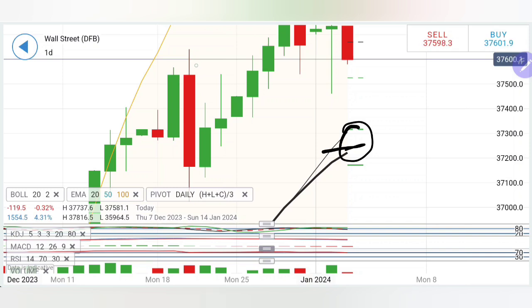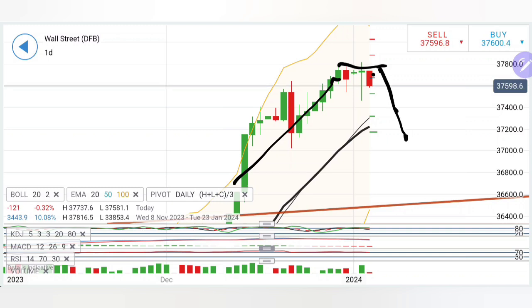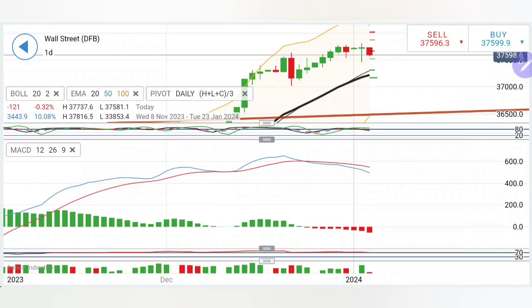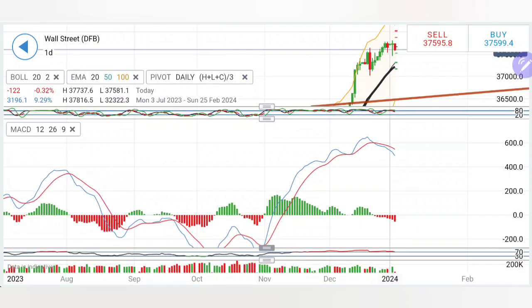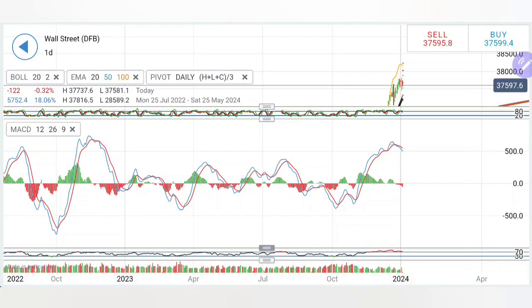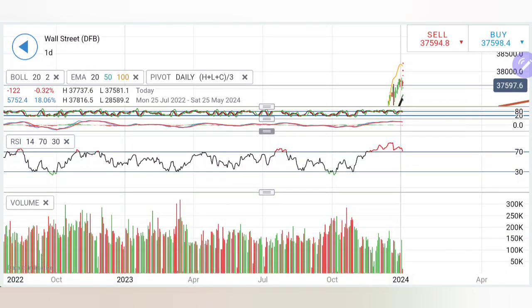If not today, some point of time soon in this week or next week, it is going to achieve those levels. Remember what has happened: a strong bullish move, a flat top here, and now after the flat top there is potential for retracement, where we can look forward to 37,200 levels at least. If you look at the stochastic, this was overbought and is trying to cool down. MACD has crossed over, trading with divergence and bearishness, and this crossover has come at slightly higher levels, which calls for the prices to trade bearish from the current levels consistently. RSI is overbought, which calls for it to cool down. Thus, a sharper drop cannot be denied.